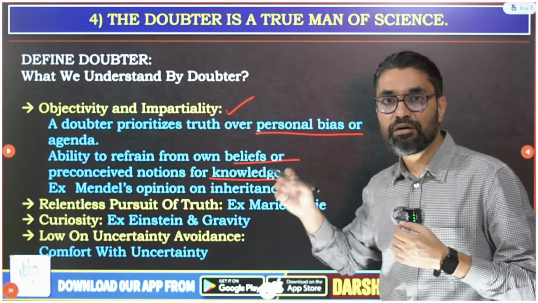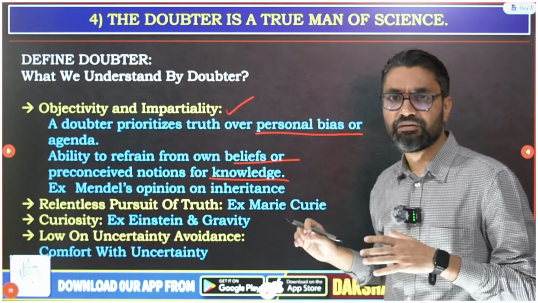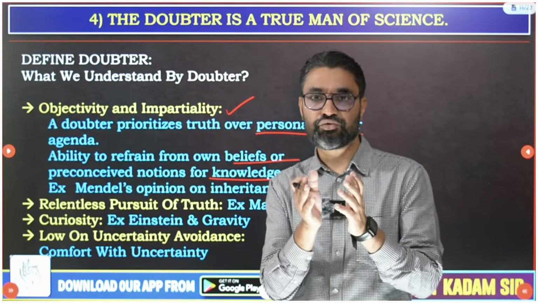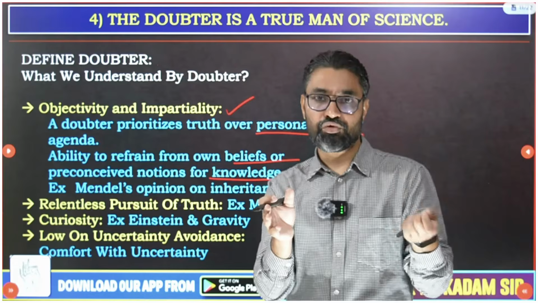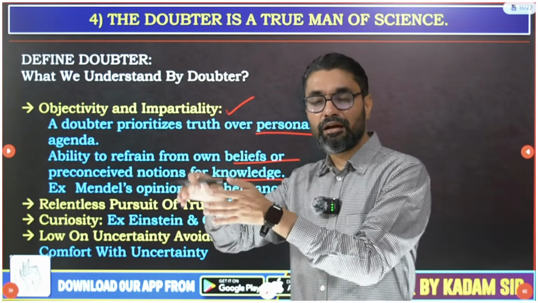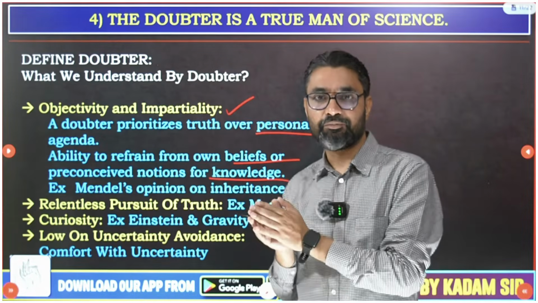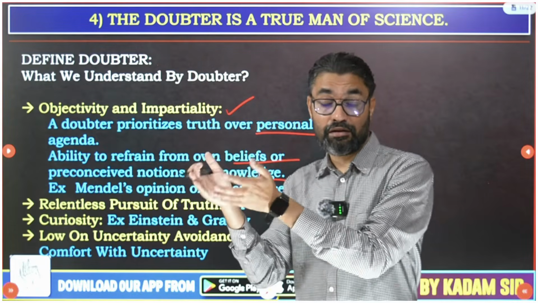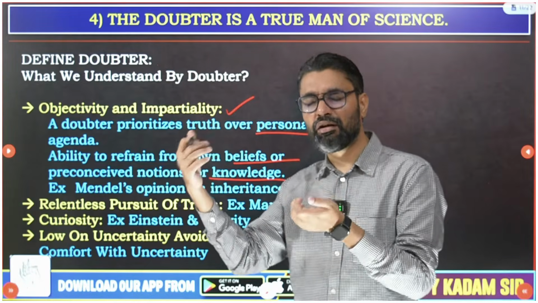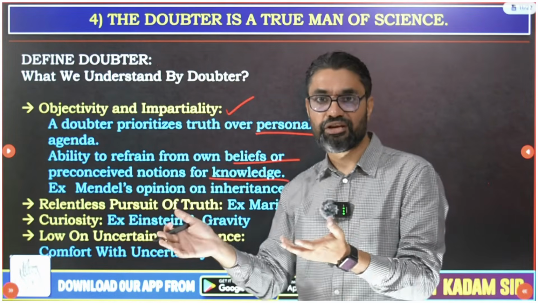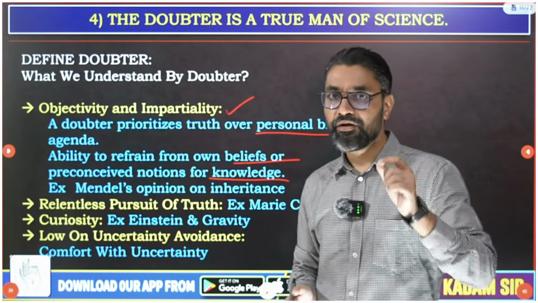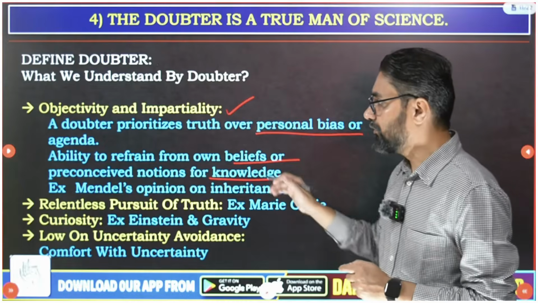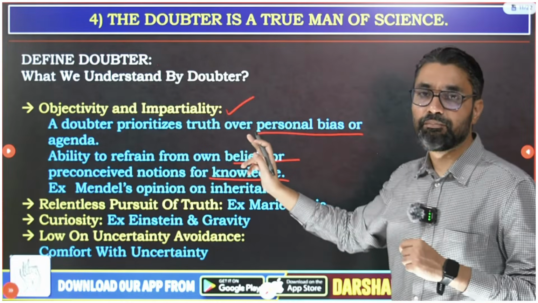So one who gives up his preconceived notion is not subjective. In our ethics lectures, in meta ethics, we have discussed two debates: objectivism versus subjectivism, moral objectivism, moral subjectivism. And in essay classes, I have discussed this from a scientific perspective, that humanities subjects have a lot of subjectivity. In art, culture, literature, music, dance, drama, it's all subjective. But science doesn't work by subjectivity. It wants objective, merit-based, quantifiable opinions. And only an objective, impartial person can be a doubter.